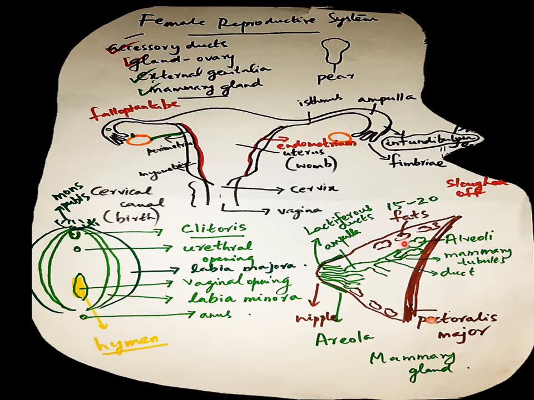In this, the alveoli are separated by lobules. Around 15 to 20 lobules are present inside the mammary glands. Just like in the testis, where around 250 lobules are there, in the mammary glands also the lobules are present.